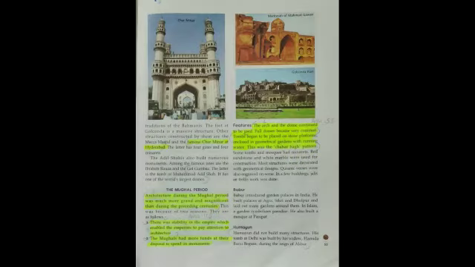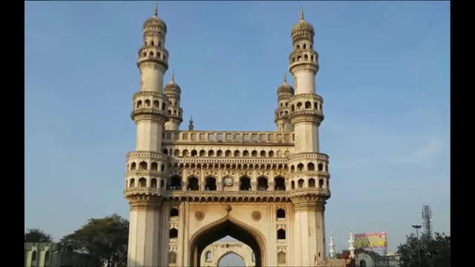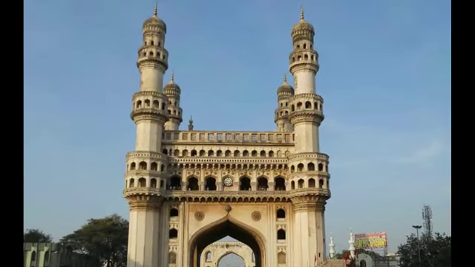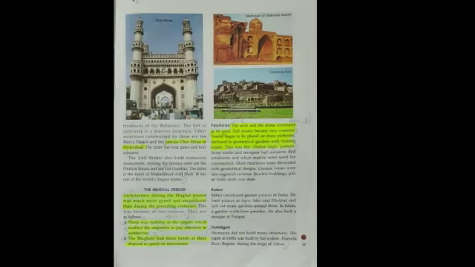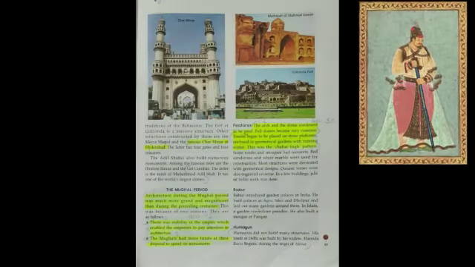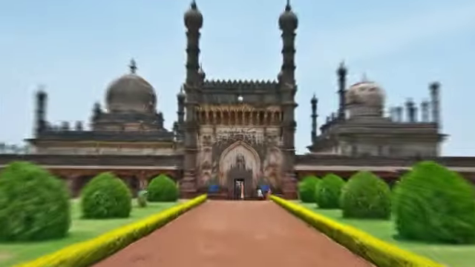The Gol Gumbaz at Bijapur was built by the Bijapuri rulers, the successors of the Bahamanis. It has many features borrowed from the architectural style of the Bahamanis. Other structures constructed by them are the Makkah Masjid and the famous Char Minar at Hyderabad. The latter has 4 gates and 4 minars. The Adil Shahis also built many monuments, among them Ibrahim Rauza.